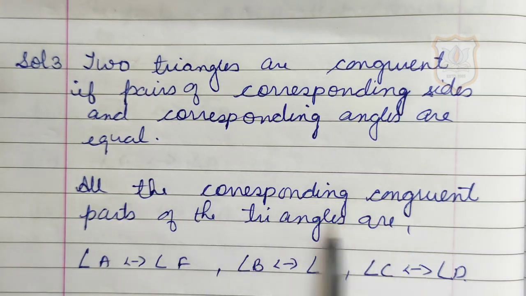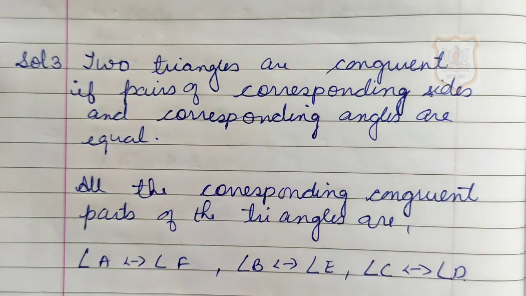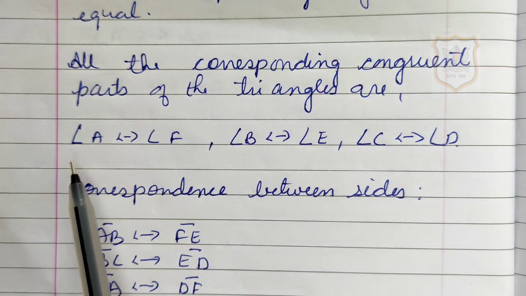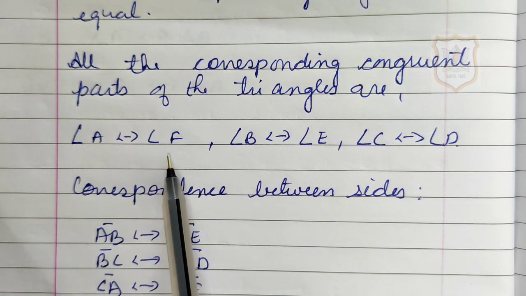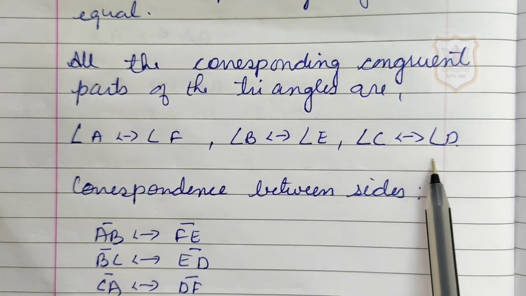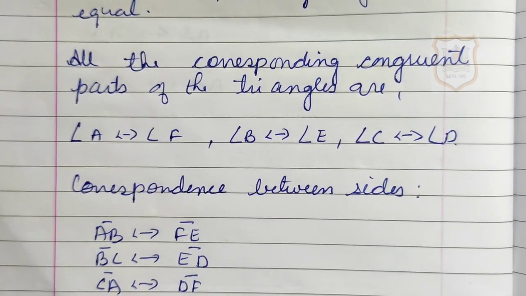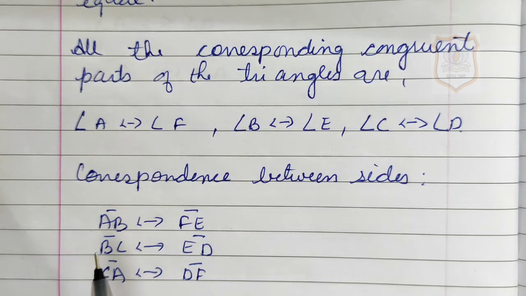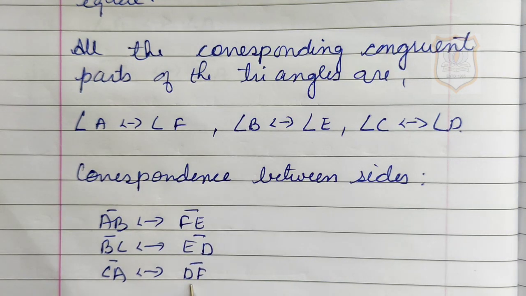All the corresponding congruent parts of the triangles are: angle A corresponds to angle F, angle B corresponds to angle E, angle C corresponds to angle D, and correspondence between the sides are: side AB is corresponding to side FE, side BC is corresponding to side ED, and side CA is corresponding to side DF.